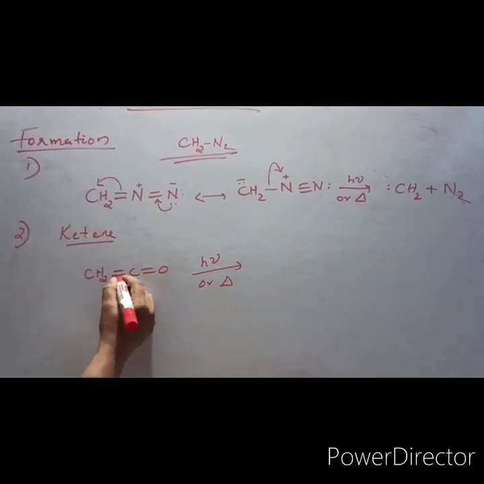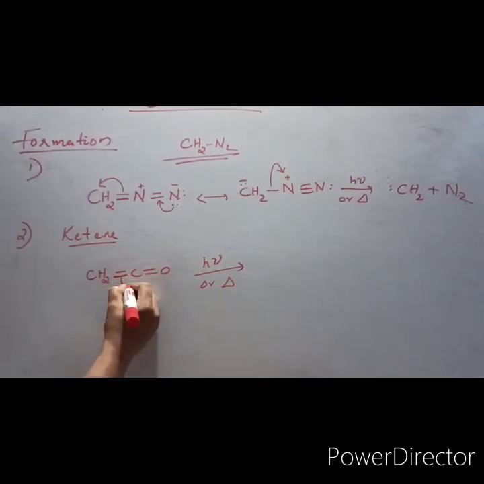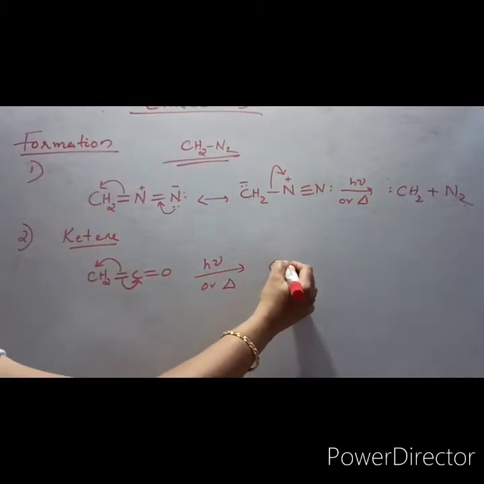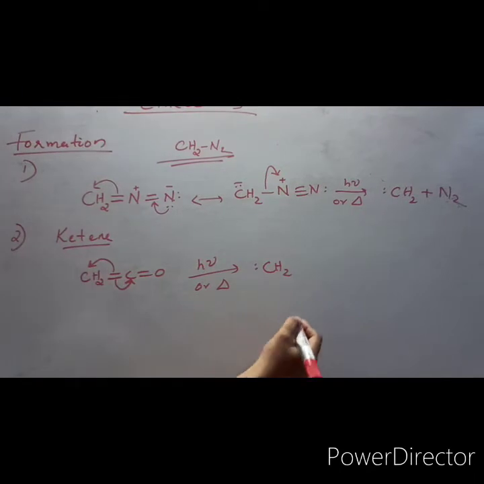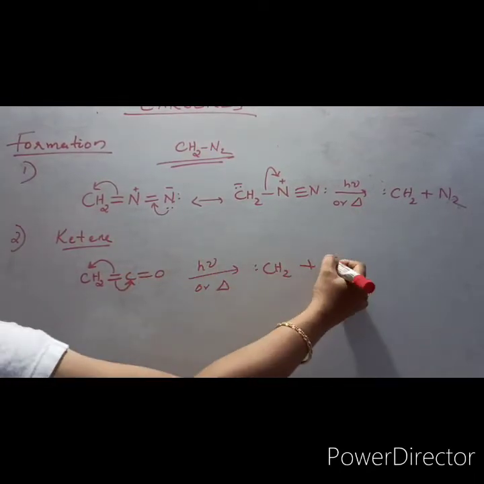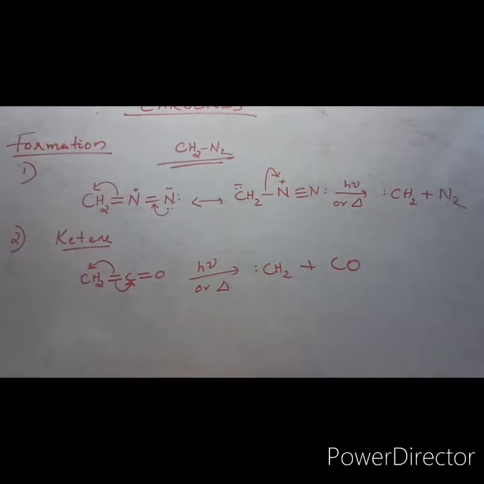This bonded pair will be shifted to here, and this will be shifted to here. So the CH2 will get one bonded pair, and the other part will be carbon monoxide, CO.